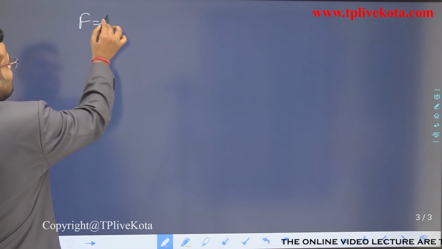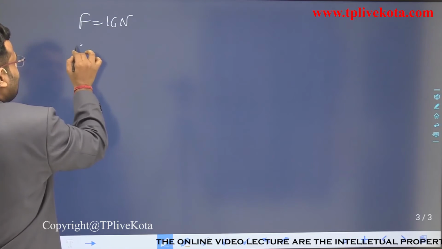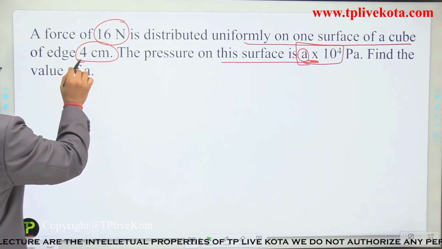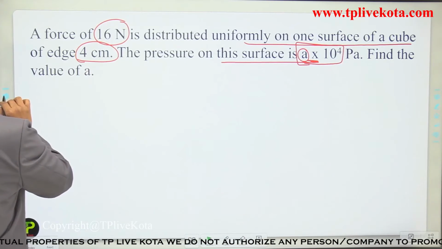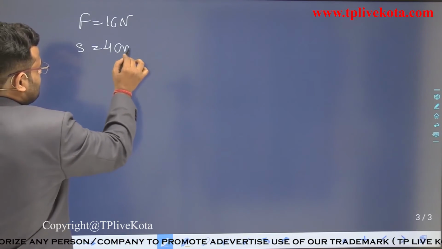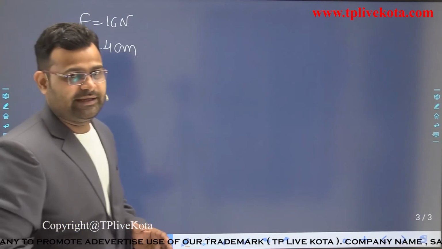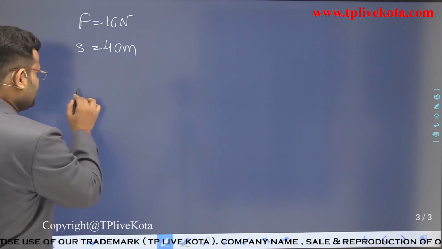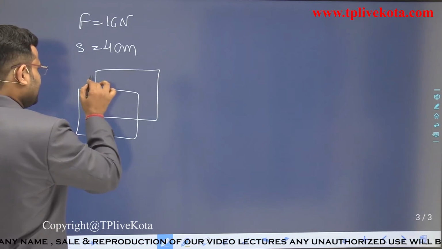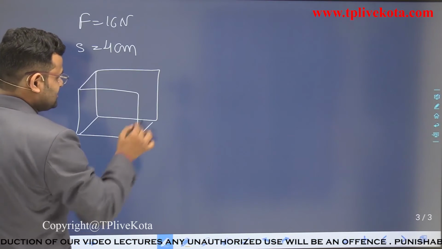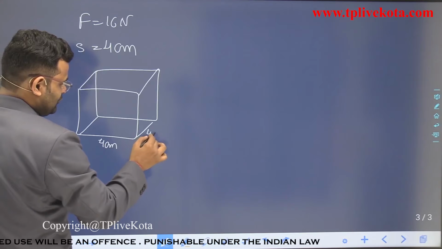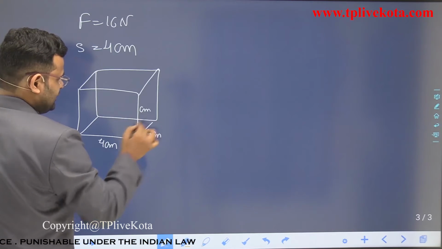The given quantity is force 16 Newton and side of the cube is 4 centimeter. So what is the formula for the area of the cube face? The cube is a shape, and every side of this cube is 4 centimeter.